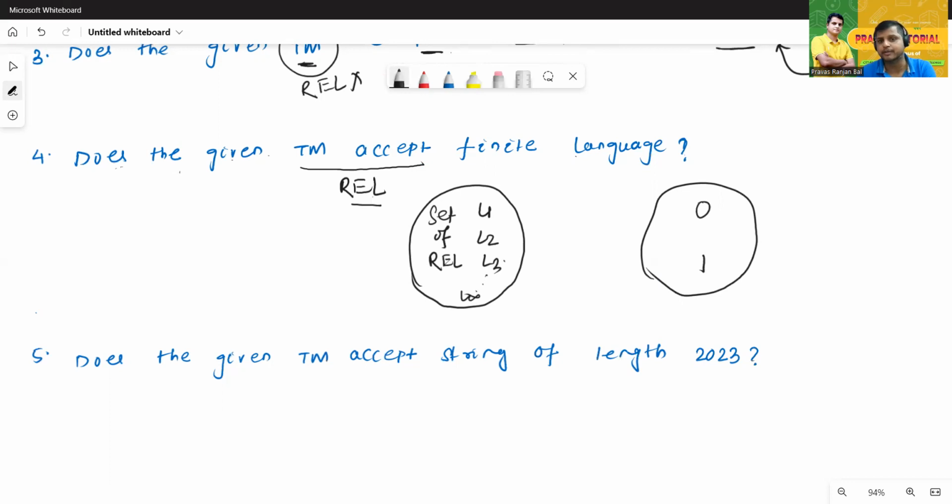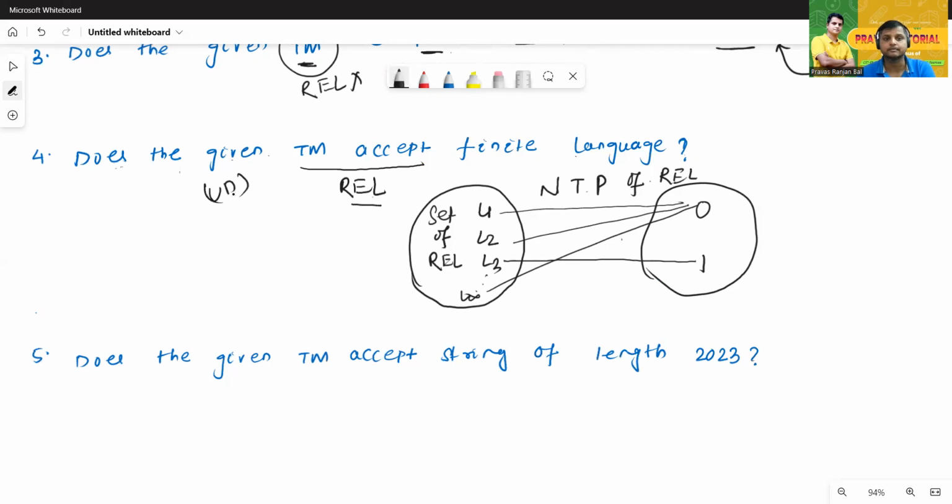So does the given RL finite language? Of course, some of the languages may be finite, some may not. So that will map with 0. This is called as what? Non-trivial property of RL language. Since it is the non-trivial property of RL language, this problem is undecidable. Okay. Now we'll check one more problem.